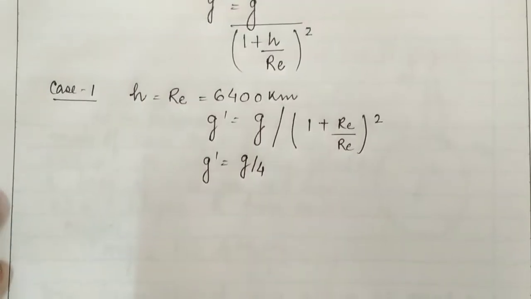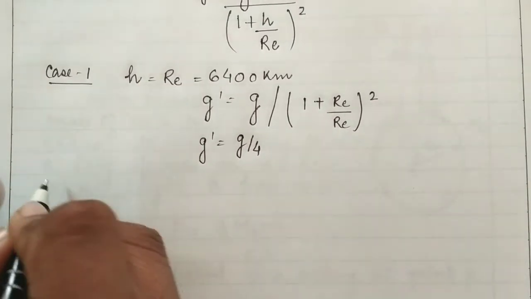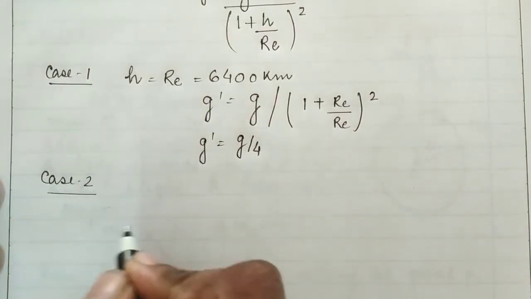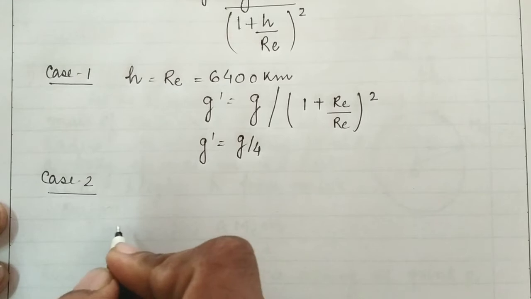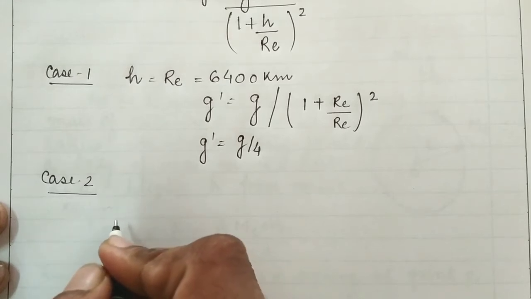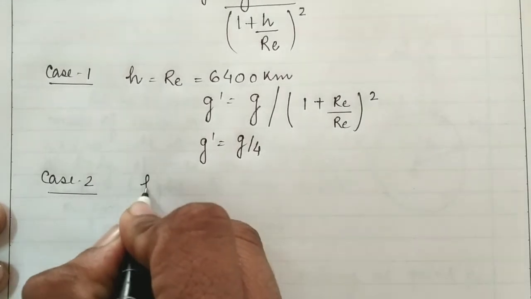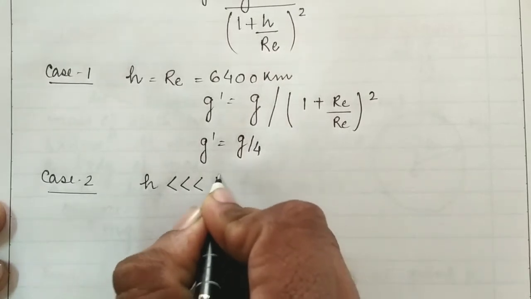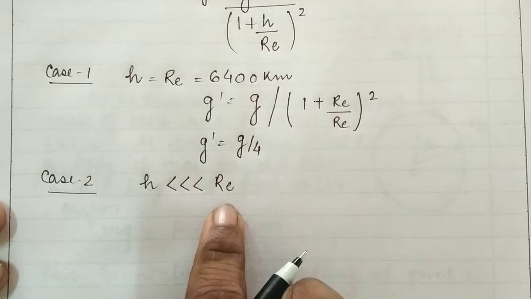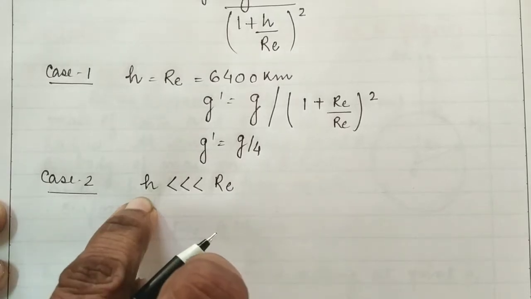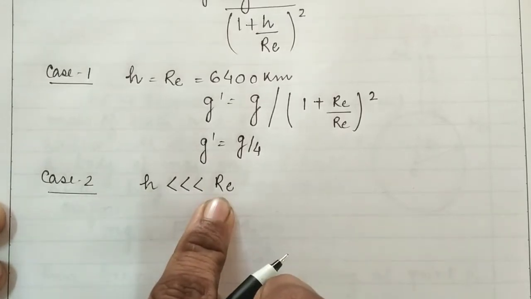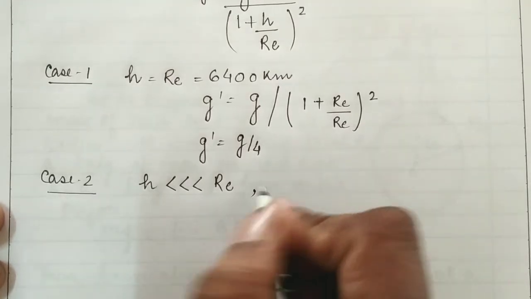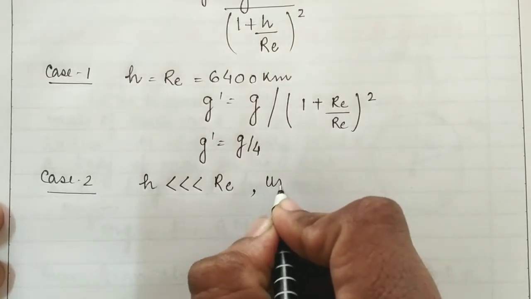Okay students, now the next conclusion we can make: if h is very less than the radius of the earth, if the height which we have chosen is very less than the radius of the earth, then we are going to use the binomial theorem.